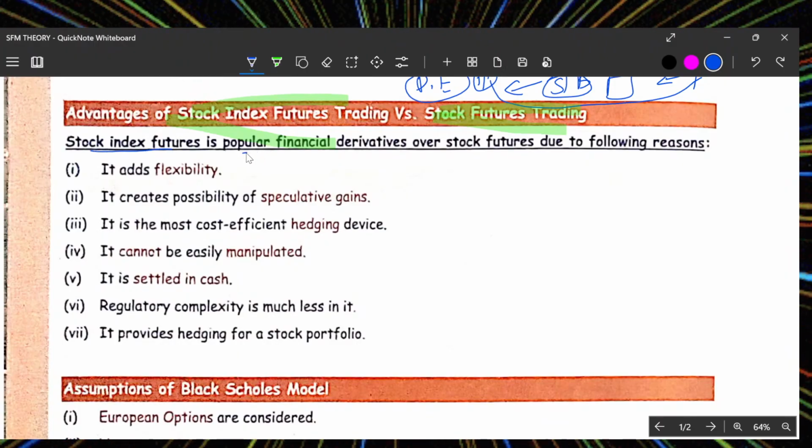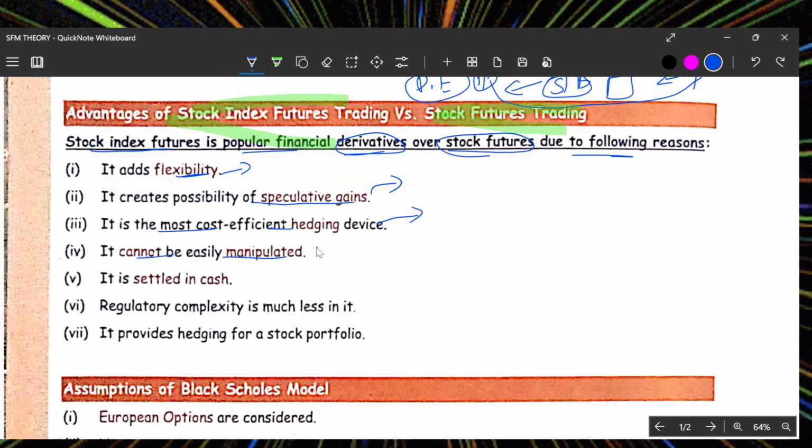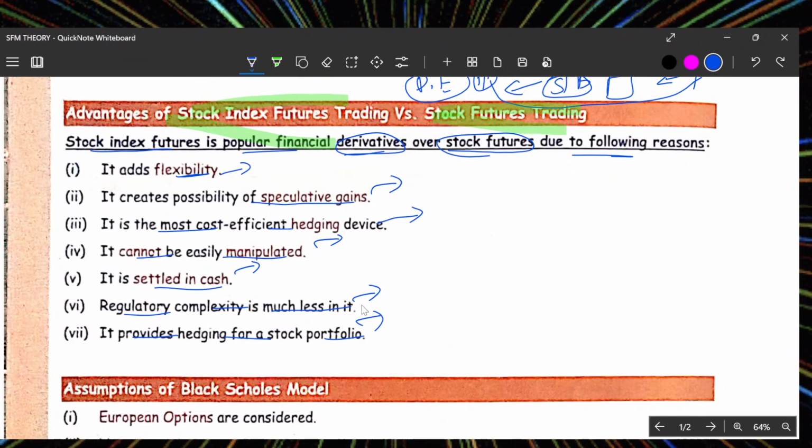Stock index funds are popular financial derivatives over stock futures due to the following reasons. It has flexibility. It creates the possibility of speculative gain. It is a more cost-efficient hedging device. It cannot be easily manipulated. It is settled in cash. Regulatory complexity is much less in it. It provides hedging for a stock portfolio.